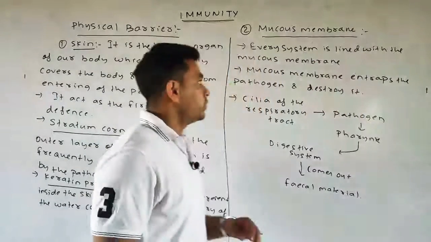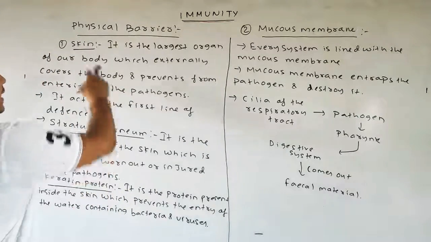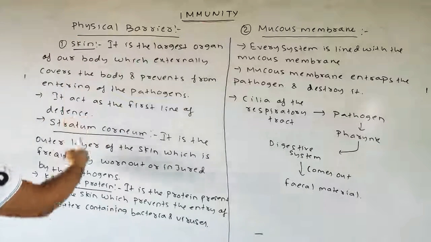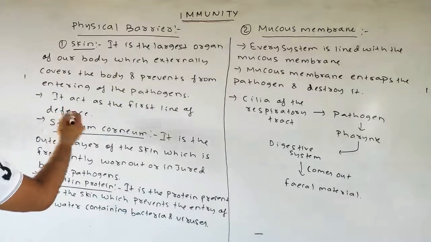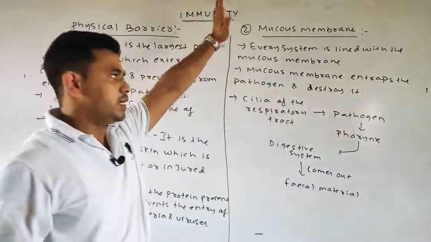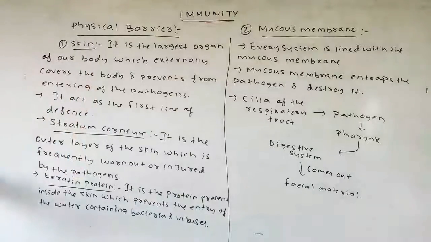Okay. So as of now, we discussed the physical barrier, which consists of the intact skin and the mucous membrane. For skin we described some important points consisting of the stratum corneum and the keratin protein, and further we also discussed some points of the mucous membrane. Okay, please note down.